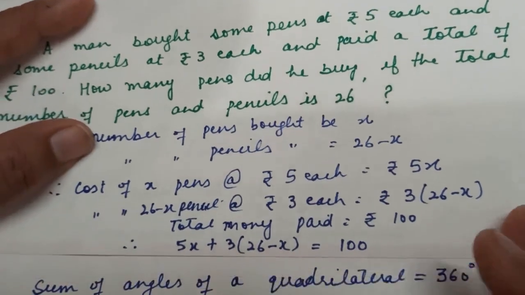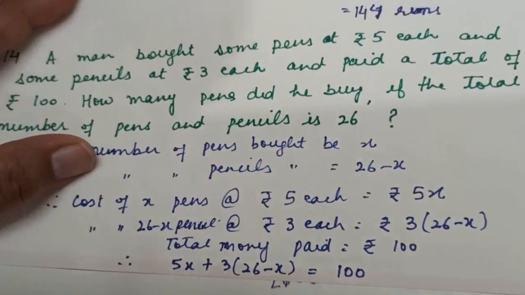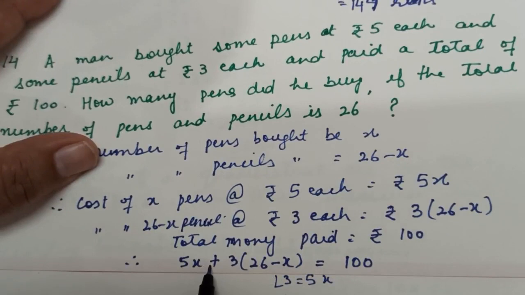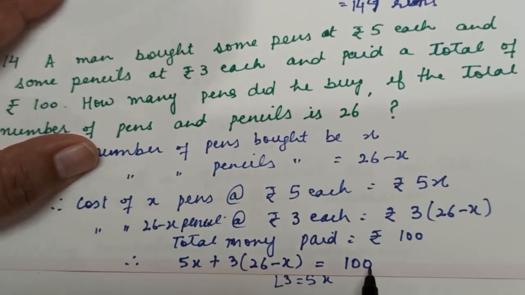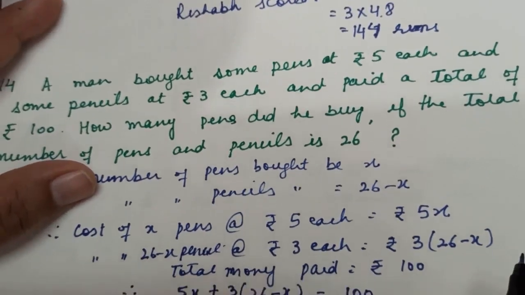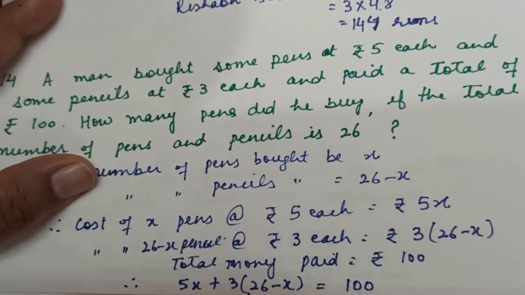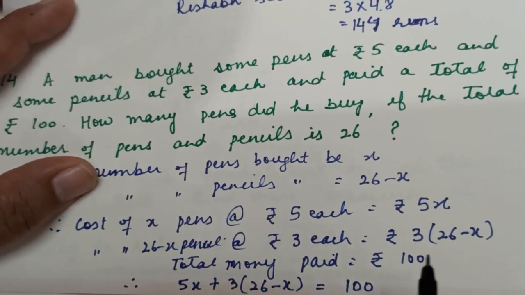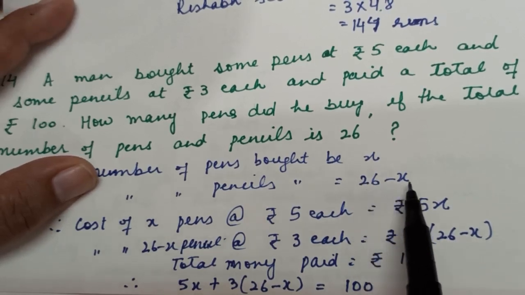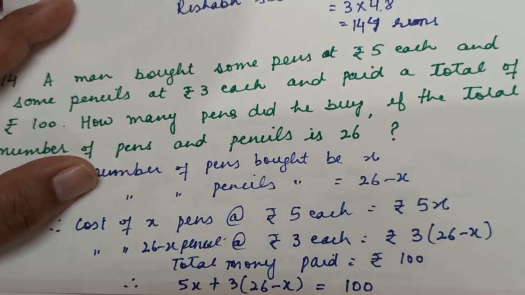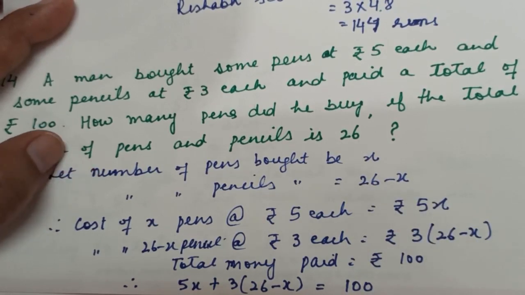So when we add both, we get 5x plus 3 into 26 minus x is equal to 100. So this is our equation here, 5x plus 3 into 26 minus x is equal to 100. You can solve this equation to find the number of pens, that will come as x, and then you can put the value in 26 minus x to get the number of pencils. I hope you can do this question.